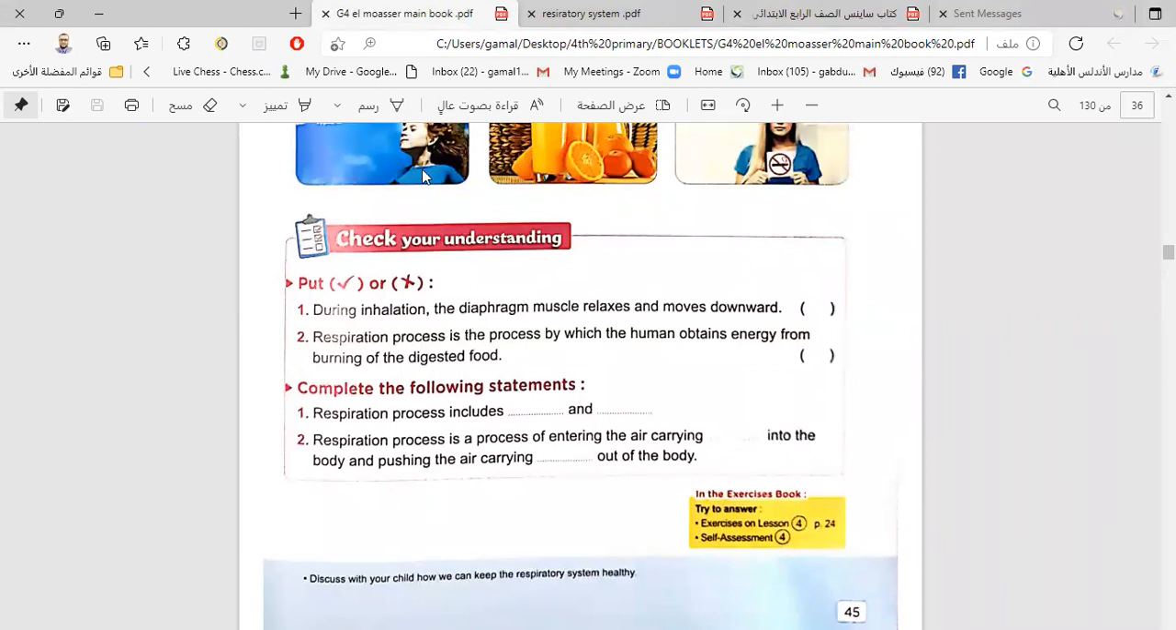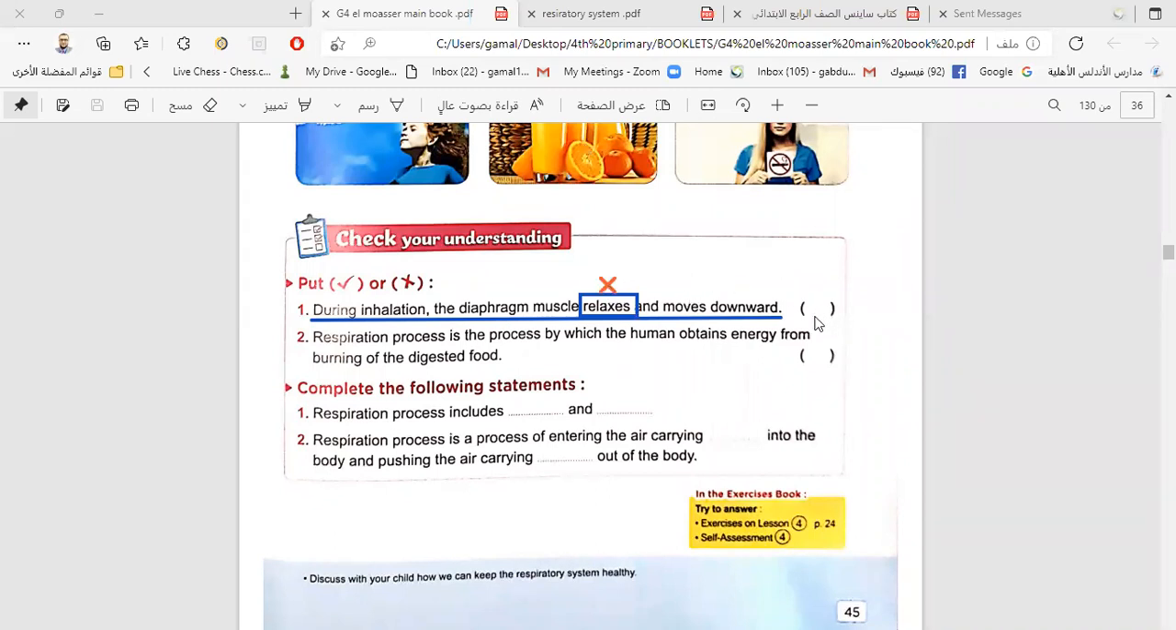Question number 1, put right or wrong. During inhalation, the diaphragm muscle relaxes and moves down. Is it correct? The diaphragm relaxes in the inhalation and moves down. Is it correct, my son? Relaxes. Is it correct or wrong? Of course, it is wrong. Thank you. It is wrong.